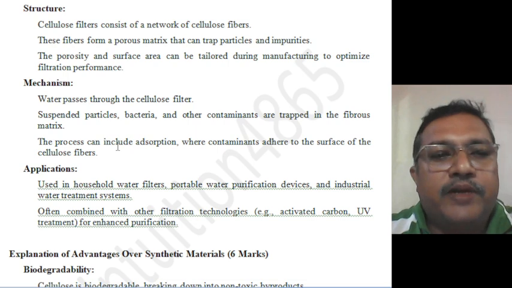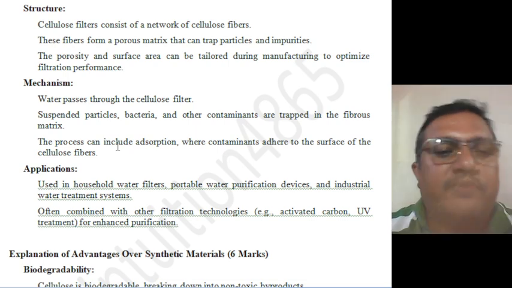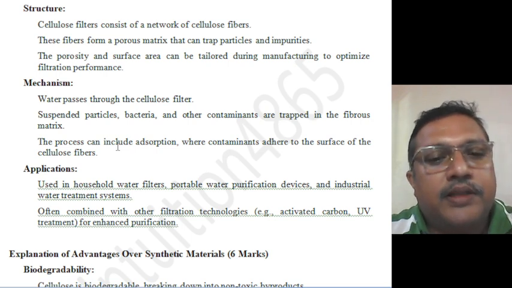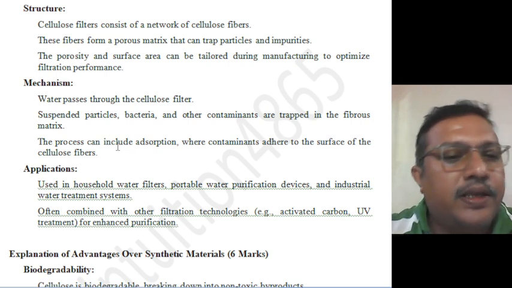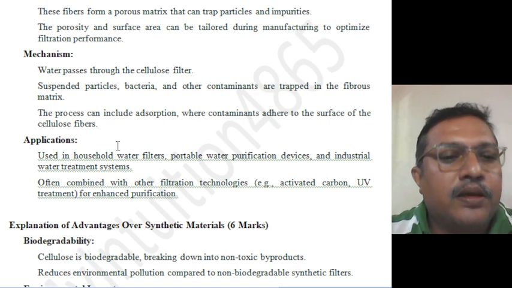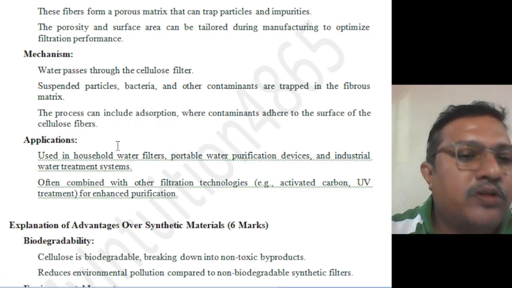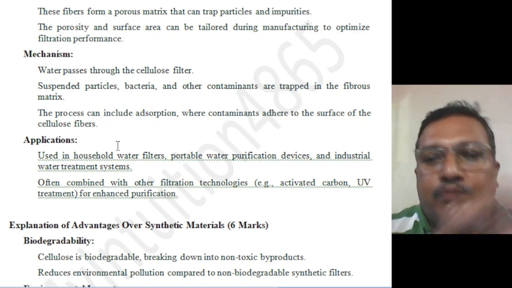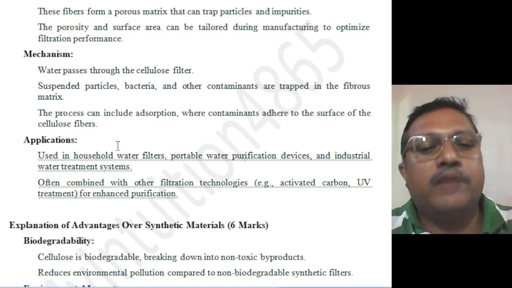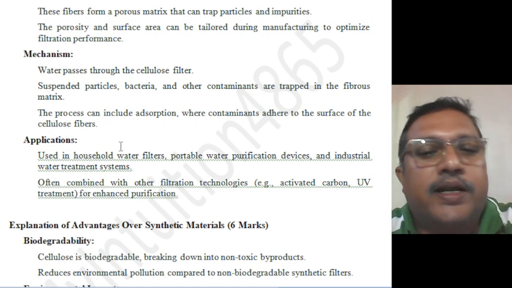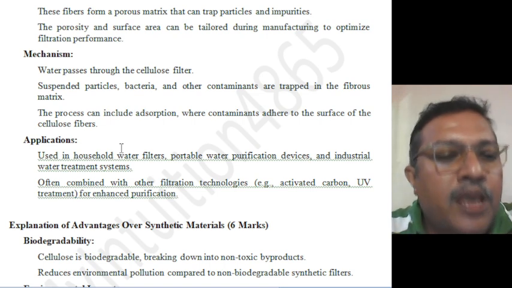The mechanism of filtration: water passes through the cellulose fiber. The suspended particles, bacteria, and other contaminants are trapped in the fibrous matrix, and the process can include adsorption, where the contaminants adhere to the surface of the cellulose fiber. Not only are they blocked by the pore size, even some of the contaminants may get adsorbed. The surface phenomena get attached to the surface, and it will not pass through that medium.